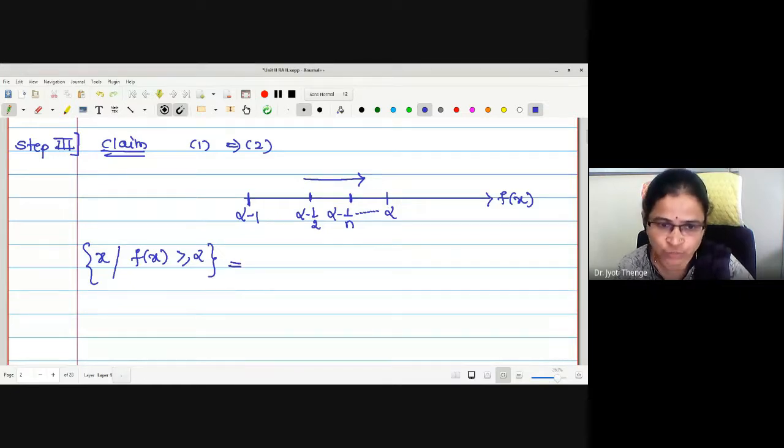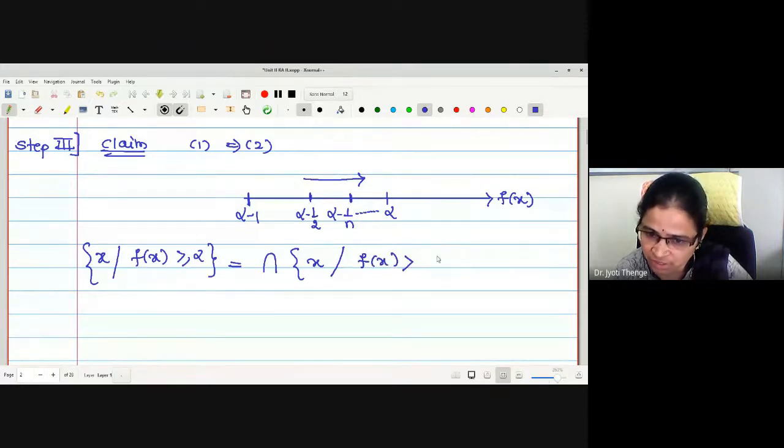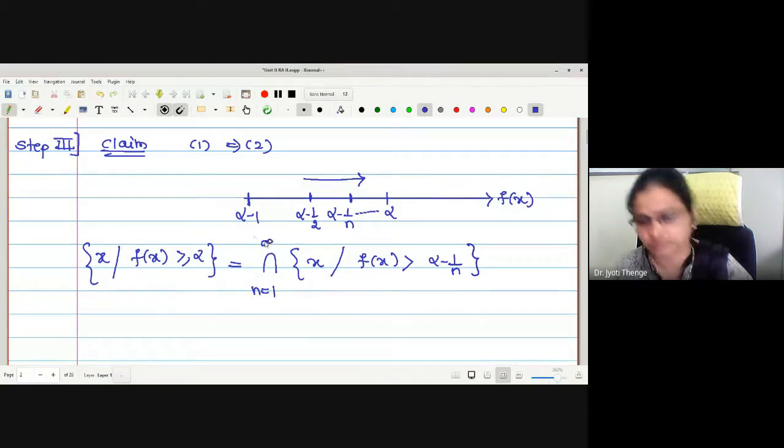Therefore, see now what I am going to write. The set f of x greater or equal to alpha is the intersection of all the sets of elements x such that f of x is strictly greater than alpha minus 1 by n. Are you getting my point or not?